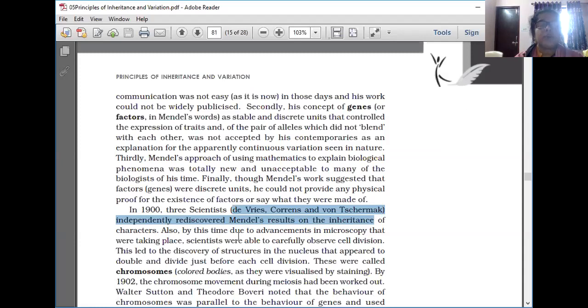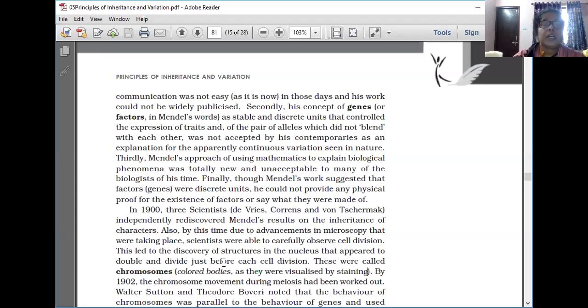Also by this time, due to advancement in microscopy, scientists were able to carefully observe cell division. This led to the discovery of structures in the nucleus that appeared to double and divide just before each cell division. These were called the chromosomes. Chromosomes are colored bodies, as they are visualized by staining.